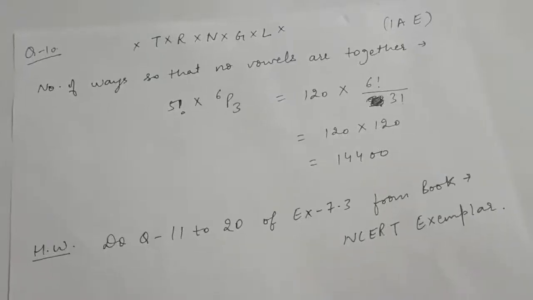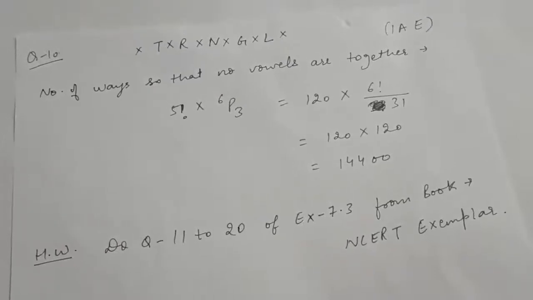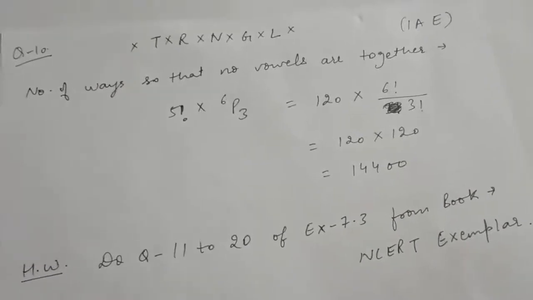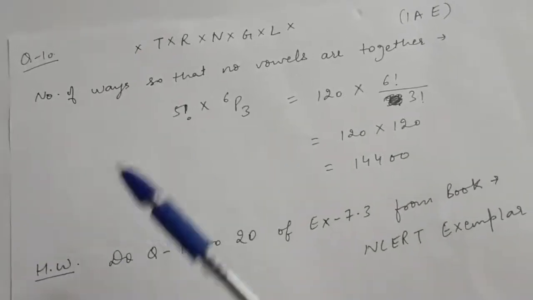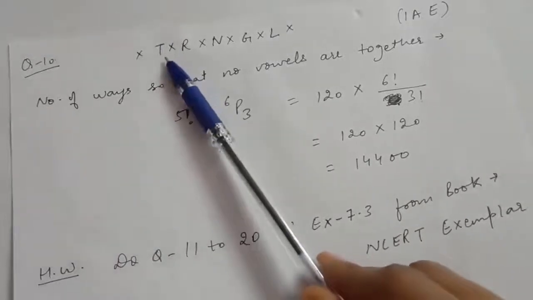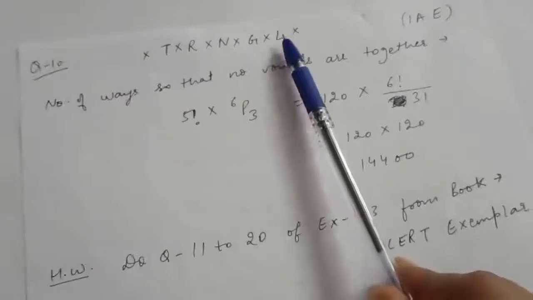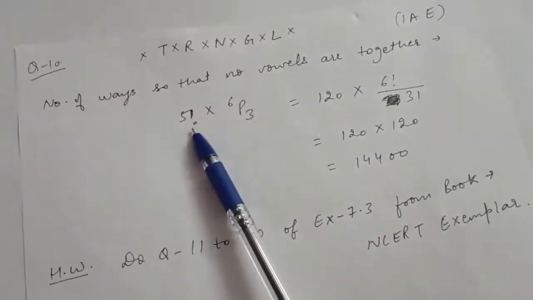Now question number 10 is find the number of different words that can be formed from the letters of the word triangle so that no vowels are together. So we want no vowels come together. So first of all we will arrange all the consonants in the word triangle, which are T, R, N, G, L. Now these 5 letters can be arranged in 5 factorial ways.